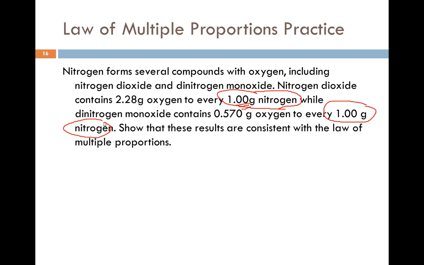Show that these results are consistent with the law of multiple proportions. So 2.28 grams of oxygen for every 1 gram of nitrogen and 0.570 grams of oxygen for every 1 gram of nitrogen. This should come out to be a whole number ratio, and it does. It comes out to be 4.